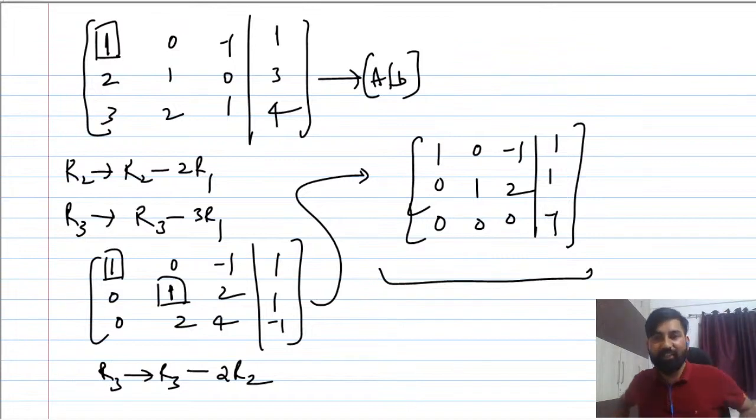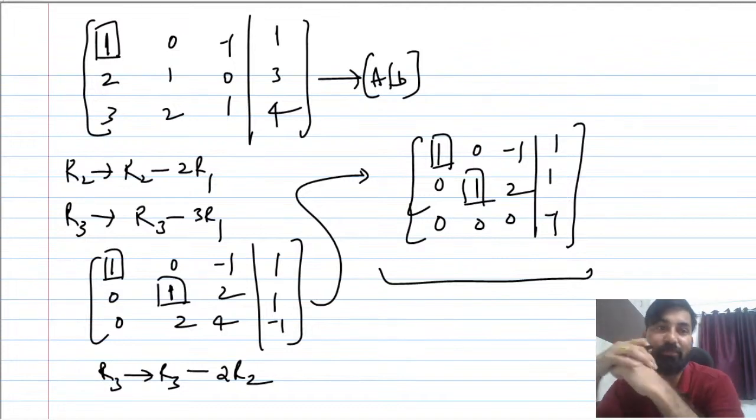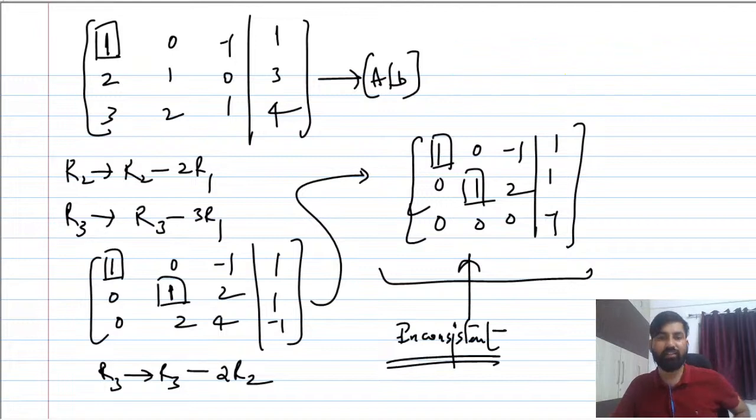So guys, can somebody tell me, looking at this echelon form, can you get any kind of solution here? Please comment: no solution, right? Because you can just see this is having the pivot, this is having the pivot, but this column does not have a pivot. Unfortunately, the left side also has some pivot, right? So you can say that it does not have any solution because this system is inconsistent. Okay, so no solution.